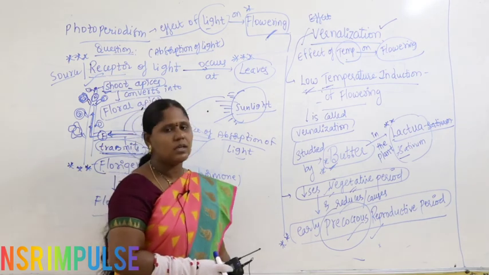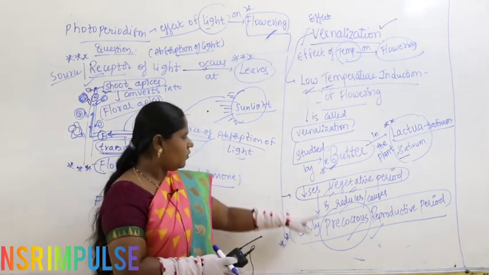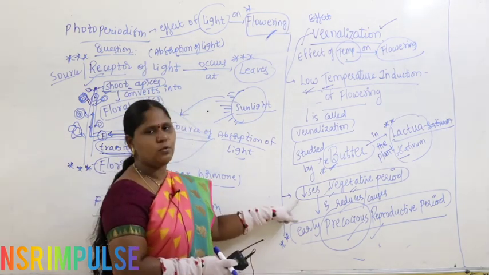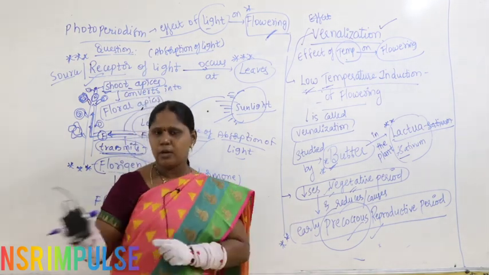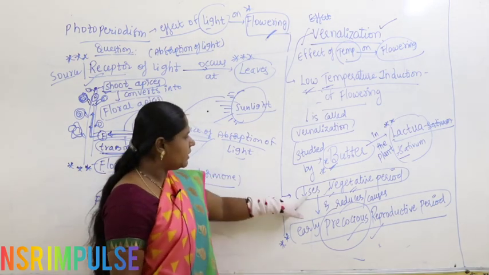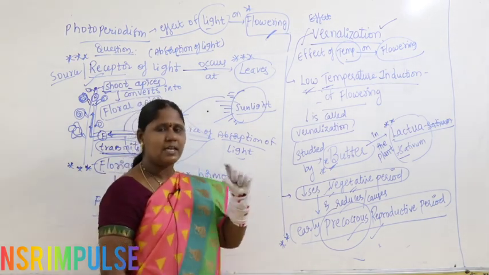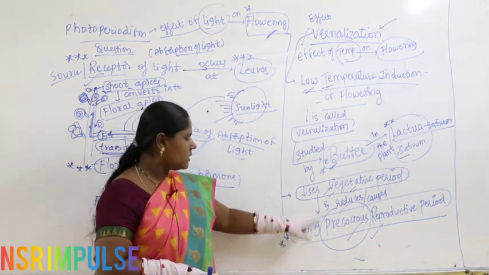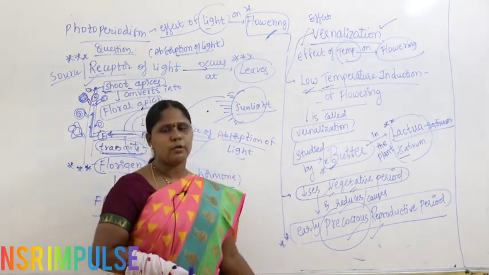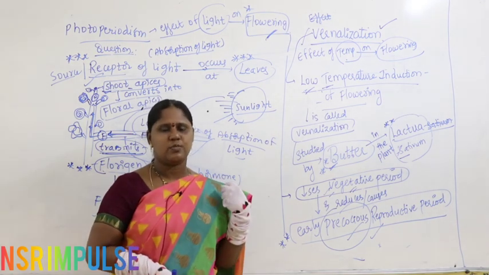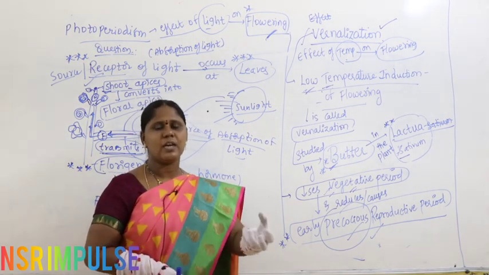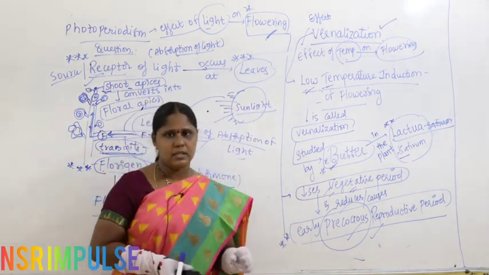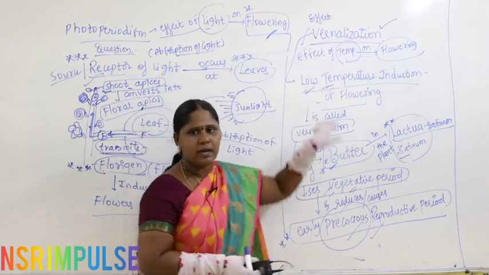In what way does it help? When you keep the plant in low temperature, it decreases the vegetative period, so it takes less time to form all vegetative organs, then causes early precocious reproductive period. Early reproduction, early seed formation, and early fruit and vegetable formation occur by the process called vernalization. Now, let us continue with vernalization.